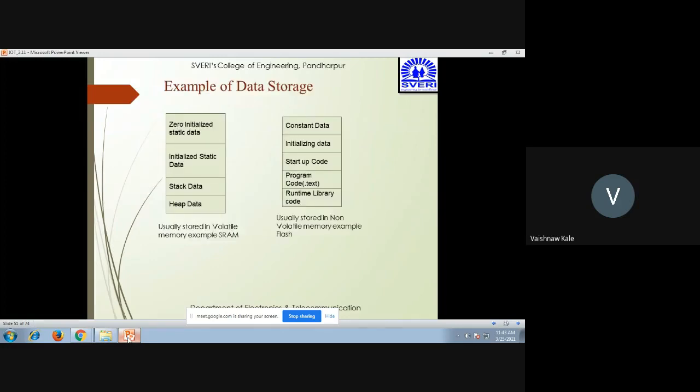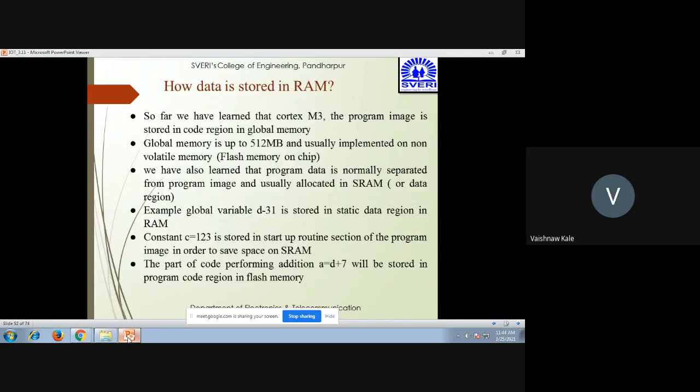In the first block diagram, you can see the first block is usually stored in volatile memory, for example SRAM: heap data, stack data, initialized static data, and zero-initialized static data. Whereas this other part is usually stored in non-volatile memory, for example flash: runtime library code, the program code (.text), startup code, initializing data, and constant data. Then we can see that the program image is stored in the code region in the global memory. The memory is about 512 MB. It is stored in non-volatile memory, flash memory, or on-chip memory.